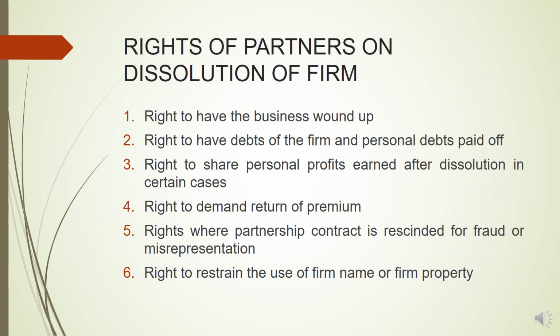Where the contract ends on account of fraud or misrepresentation, it basically becomes a kind of voidable contract, and the party who is guilty of fraud or misrepresentation is liable for all the debts of the firm. Last is the right to restrain the use of the firm name or firm property. After a firm is dissolved, every partner, in absence of any contract to the contrary, can restrain any other partner from carrying on a similar business in the similar firm name, or from using the property of the firm for his own benefit until the affairs have been completely wound up.